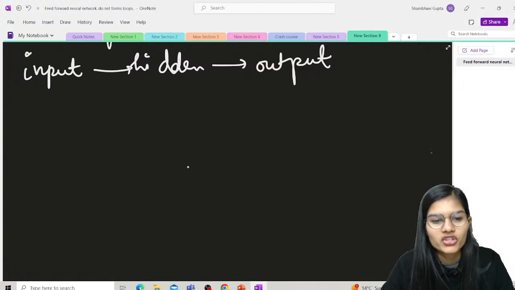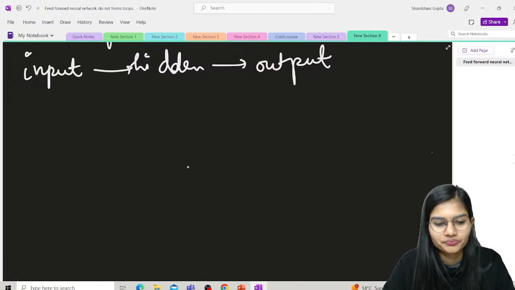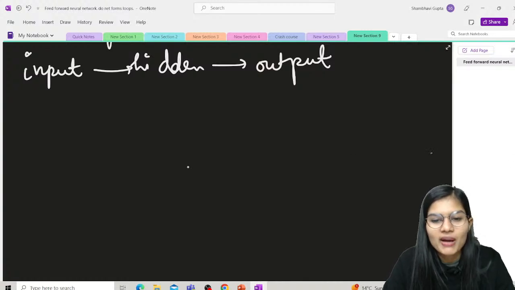This can be asked to you: which neural network doesn't support sending information back from the output node? In that case, you can say the feed-forward neural network.